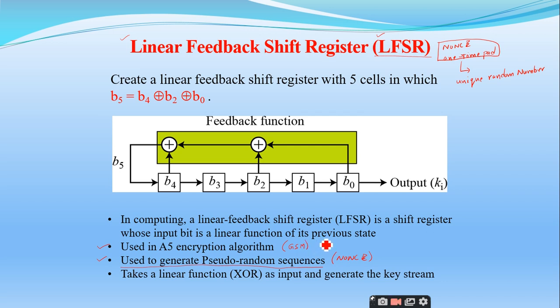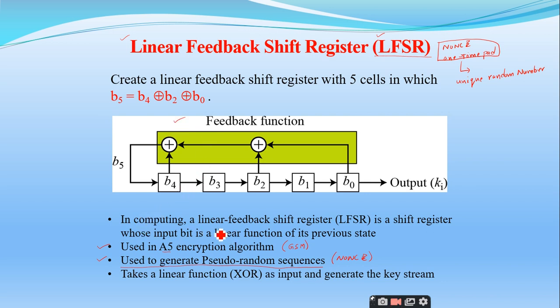GSM cellular network, sir. Right. So we are going to use this A5 encryption algorithm in the GSM cellular networks. In this A5, this is a modern stream cipher where you have to generate the keys, right? Where you have to generate the one-time pads or pseudo random sequences. So that is generated by making use of this LFSR.